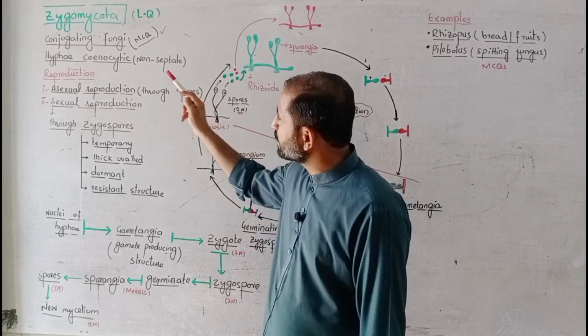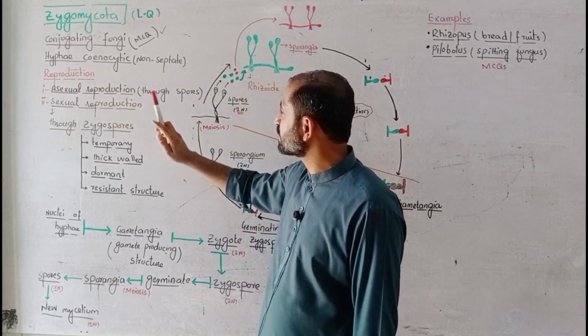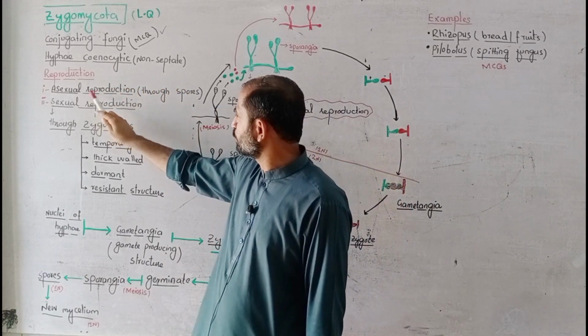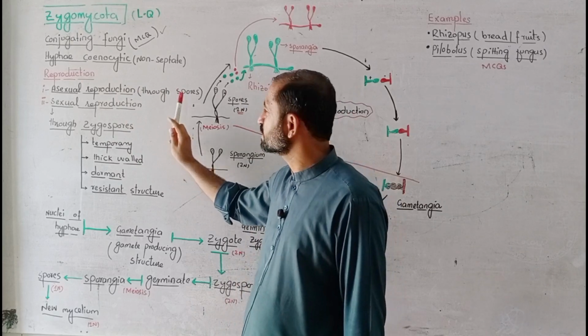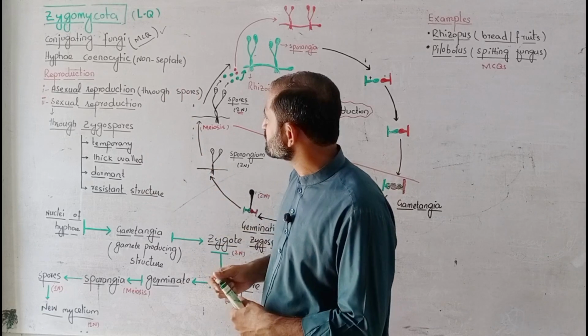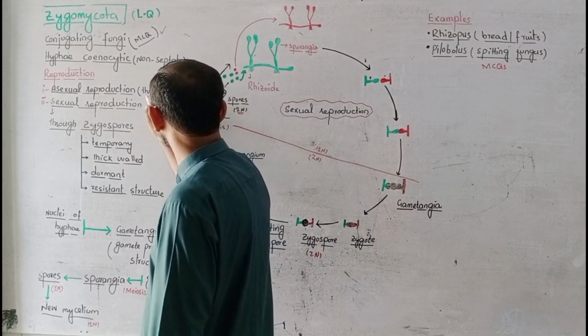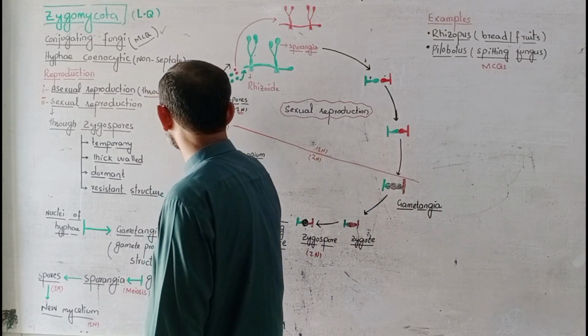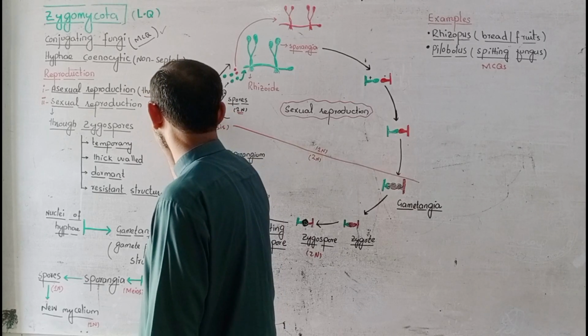So first of all, reproduction. Reproduction is of two types: asexual reproduction through spore formation, and sexual reproduction, which is also through spore formation. The asexual reproduction takes place through spore formation, and these spores are known as conidia.